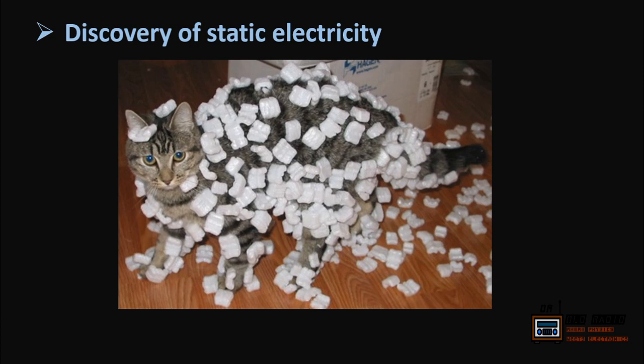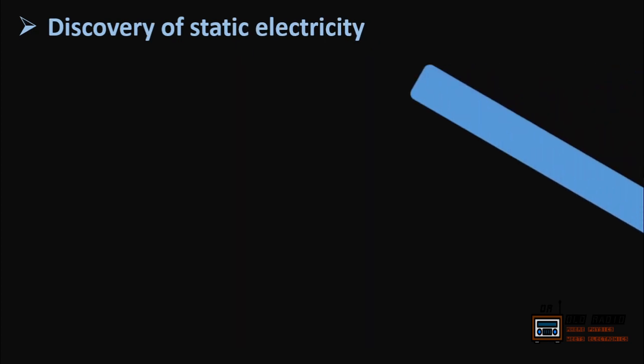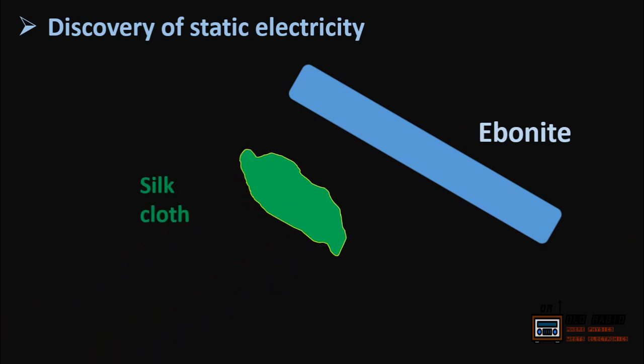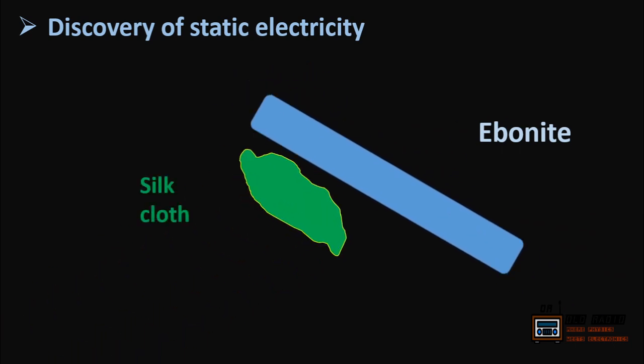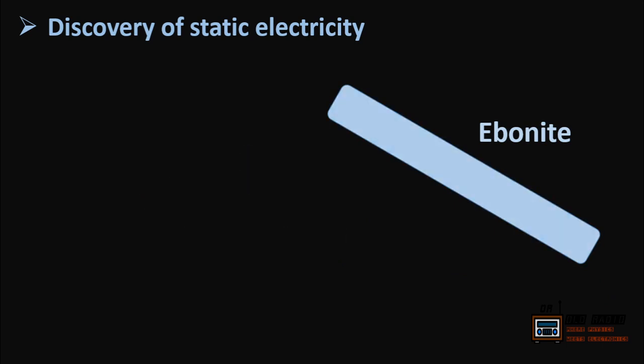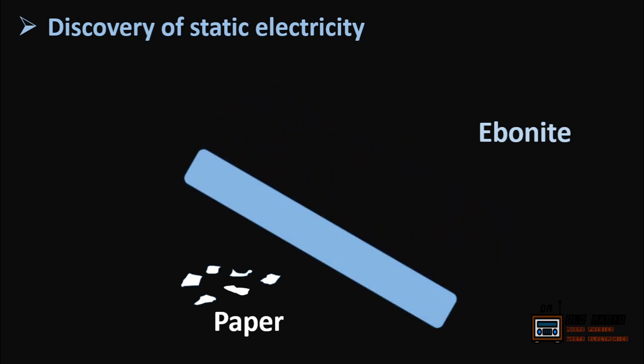Let's do an experiment. First, we will take an ebonite rod and a piece of silk cloth. Now the ebonite rod is rubbed with the silk cloth. Now, if we bring the ebonite rod near the small pieces of paper, we will see that the papers get attracted by the ebonite rod. All these phenomena are directly related to static electricity. When we rub two different materials, the materials will get electrically charged.